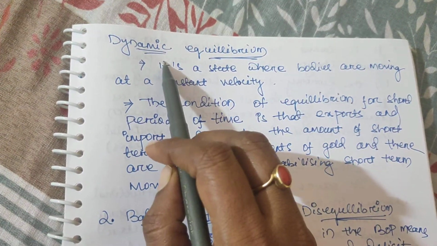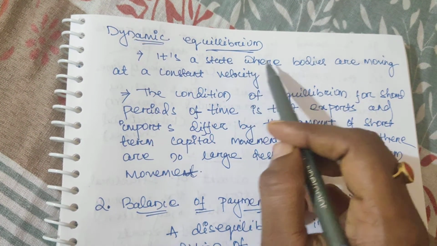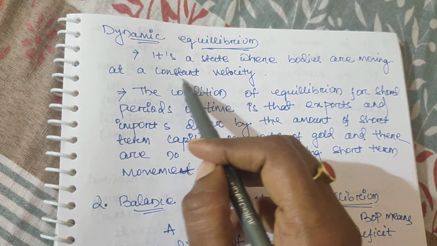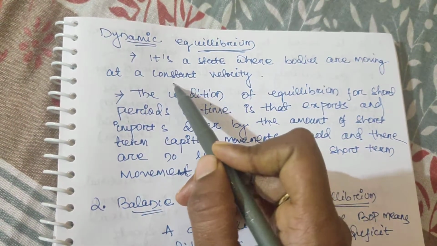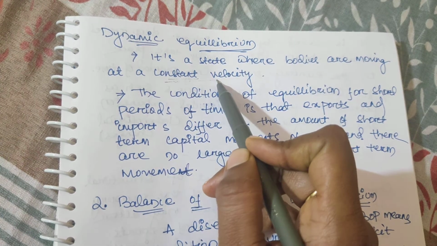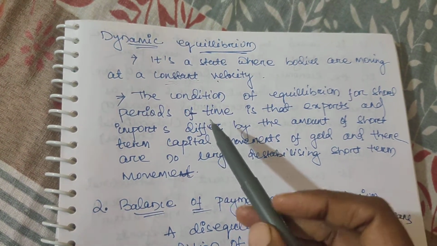Then we will go to the next part, that is dynamic equilibrium. Dynamic equilibrium means a state where the bodies are moving at a constant velocity, a rectilinear velocity. It will move but at a constant velocity.